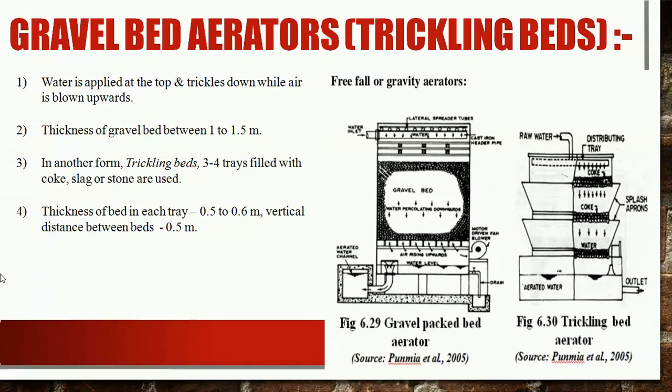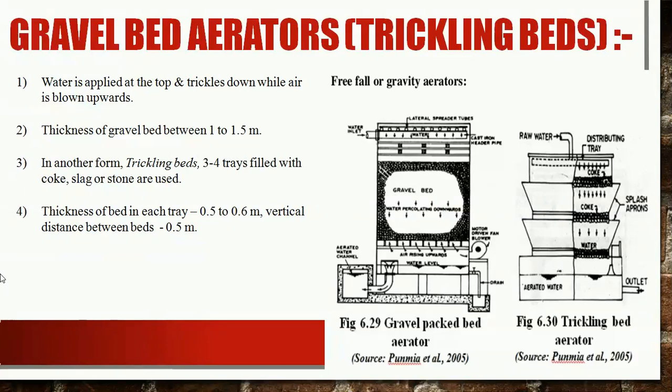The last type of free fall aerator which we are going to see is gravel bed aerators or trickling beds. Cascading of water through beds of coke, limestone or anthracite is believed to have more efficient carbon dioxide removal as compared to other methods. The first figure shows a typical gravel bed aerator in which water is applied at the top and it trickles down while air is blown upwards. The thickness of gravel bed may be from 1 to 1.5 meter.